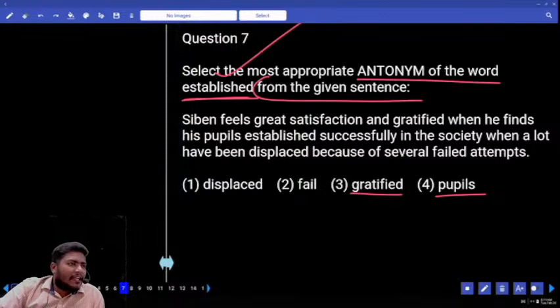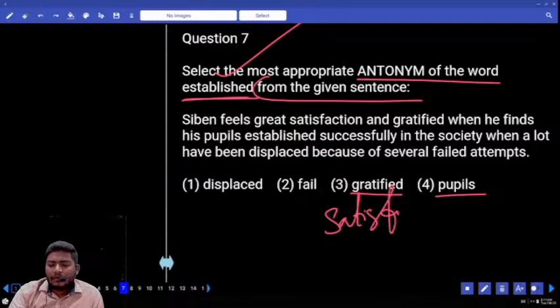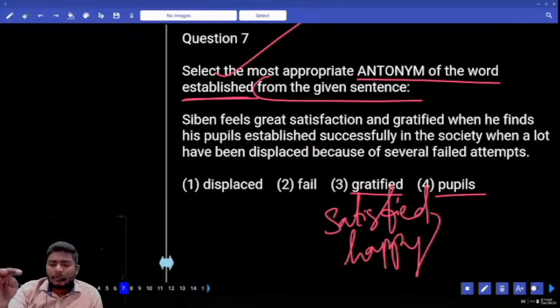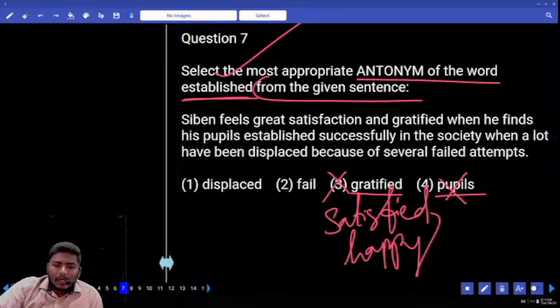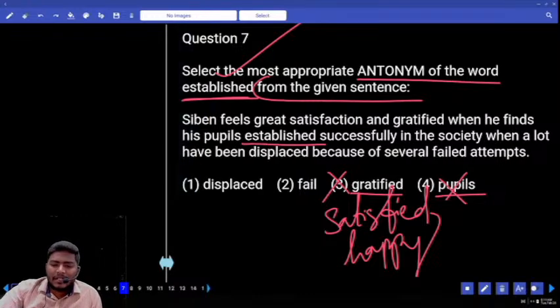Next one. Gratified. Gratified is nothing but satisfied. Very happy. Fail, you know which one, which is already negative. It is not possible here. Established, gratified, positive words, not possible. Established, fail, established, displaced. Which one is relevant? Simon feels great satisfaction and gratified when he finds his pupils established successfully, displaced successfully in the society.